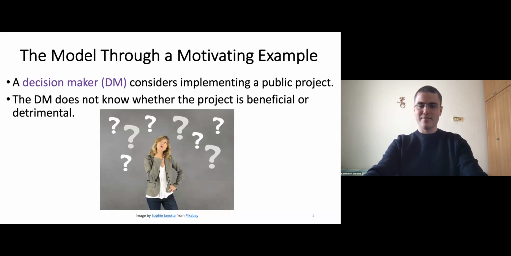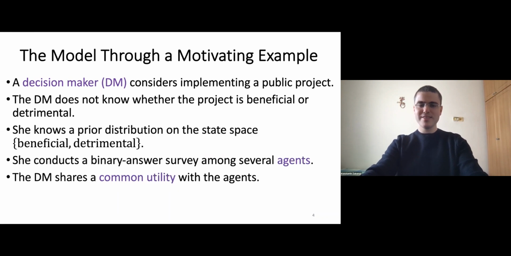Consider some decision maker, for example, a politician, who thinks about the possibility of implementing a public project. Unfortunately, the decision maker doesn't know whether the project will be beneficial or detrimental. So there is some state specifying whether the project is beneficial or not, and the decision maker only knows the prior distribution on the values of the state.